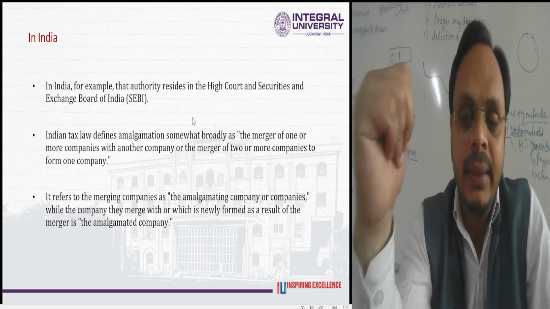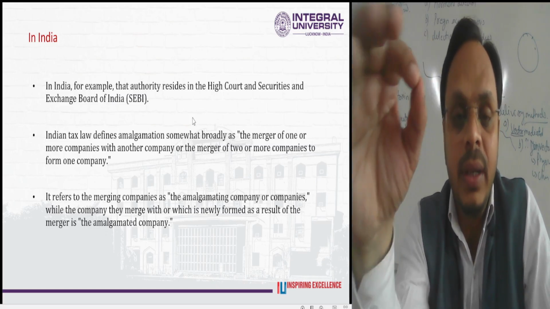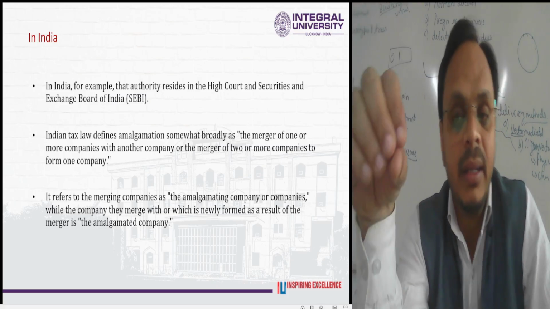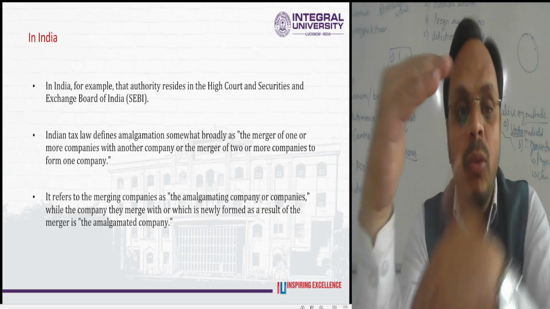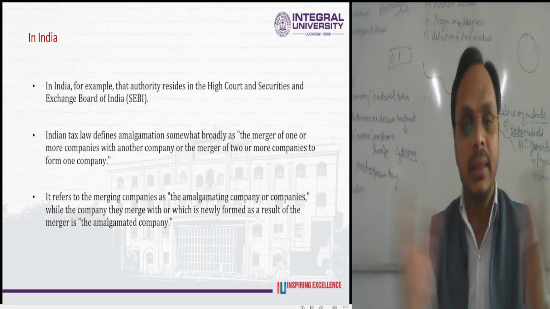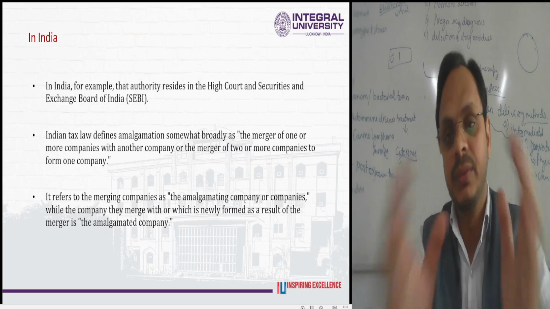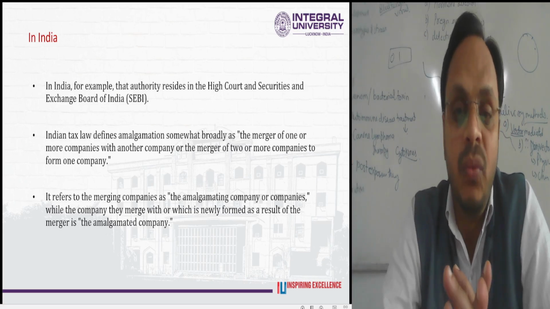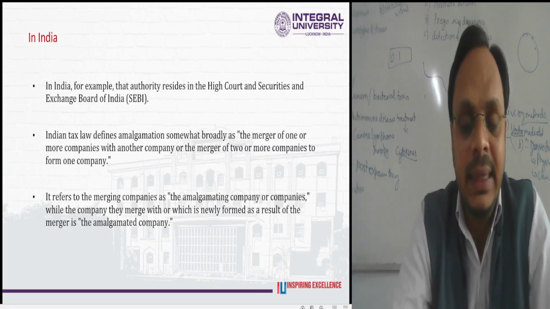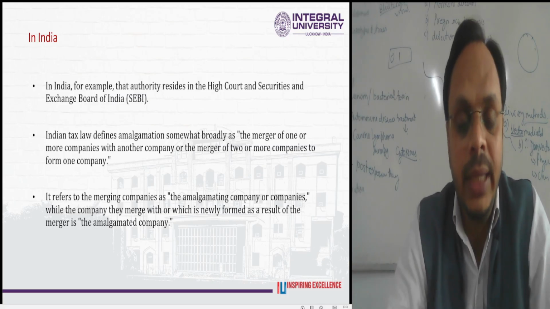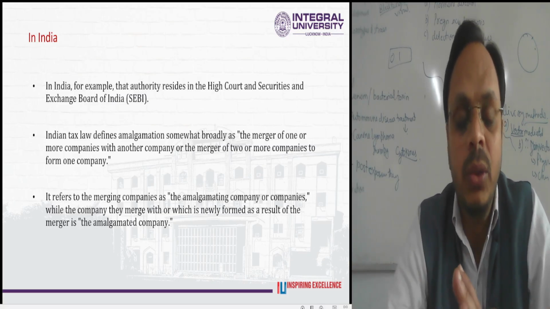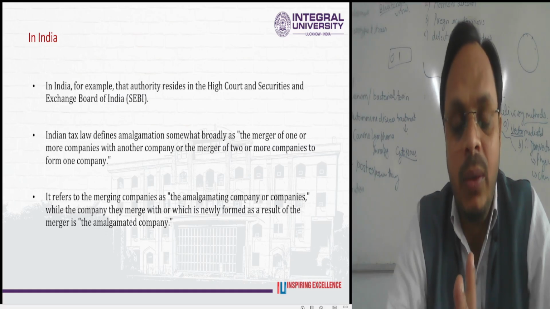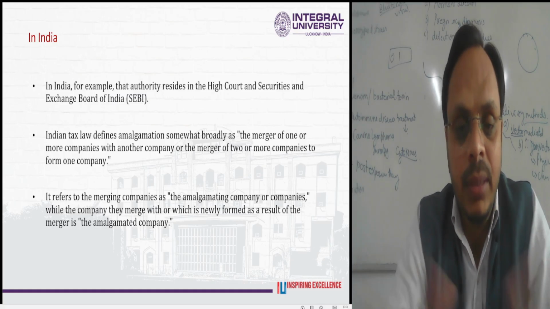As per the Indian Companies Act, the term is defined as the merger of one or more companies with another company, or the merger of two or more companies to form one new fresh entity. The new company takes over all the assets as well as all the liabilities of the concerned companies.